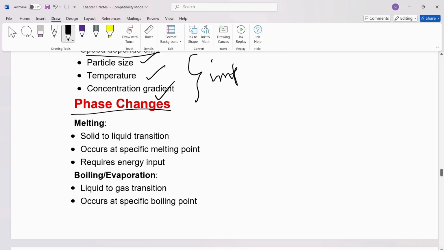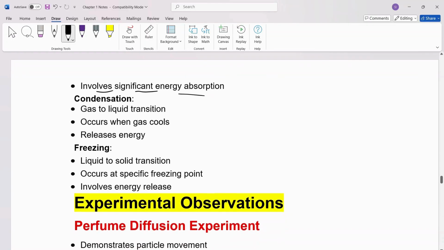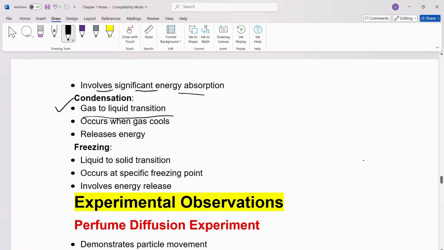Phase changes include melting, which is solid to liquid transition, occurs at a specific melting point, requires energy input. Boiling, evaporation, liquid to gas transition, occurs at a specific boiling point and involves significant energy absorption. Third is condensation, gas to liquid transition, occurs when gas cools down, releases energy. Next is freezing, liquid to solid transition, occurs at a specific freezing point and involves energy release.